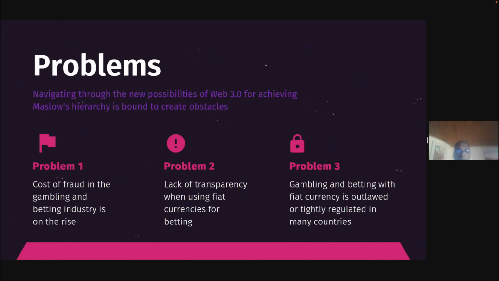Problem two, there's a lack of transparency when using fiat currencies for betting. And problem three, gambling and betting with fiat currencies is outlawed or tightly regulated in quite a few countries, in fact. So we created Planet X to address those issues.